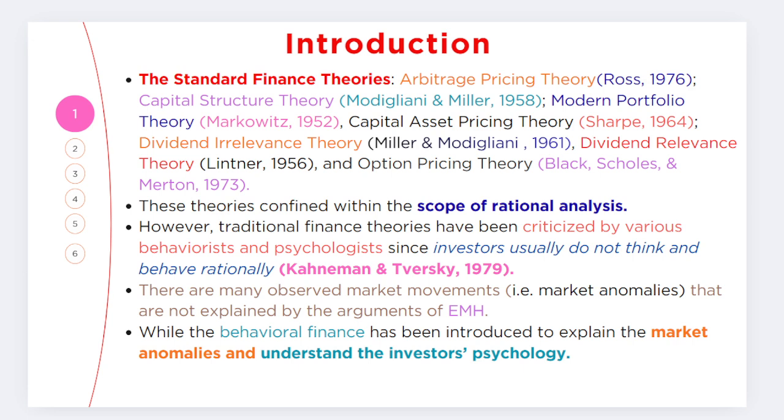That's traditional or standard finance theory. Arbitrage pricing theory, as discussed by Ross in 1976. Similarly, capital structure theory, discussed by Modigliani and Miller in 1958. Modern portfolio theory, as discussed by Markowitz in 1952. Similarly, the capital asset pricing model, Sharpe in 1964. Dividend irrelevance theory, again discussed by Miller and Modigliani in 1961. While dividend relevance theory is Lintner 1956, and the option pricing theory, Black, Scholes, and Merton in 1973.